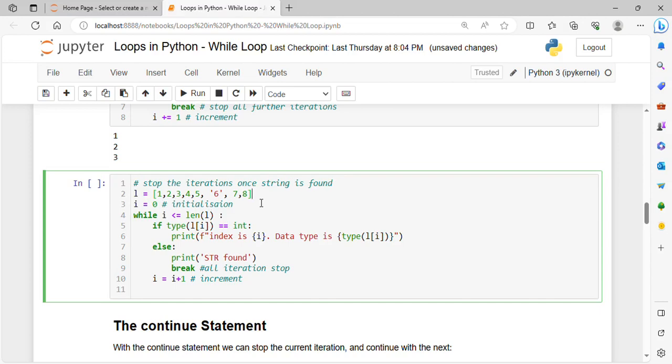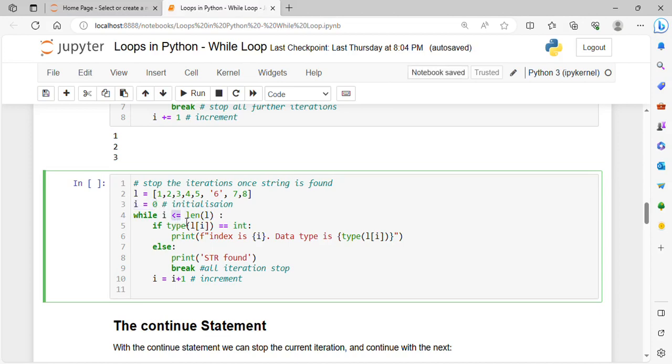So this is my list, then goes my initialization I equals to 0, and I put the basic condition, because I want to iterate over a list. So I less than or equal to length of L. Remember, here I have initialized I equals to 0, that's why I have used less than or equal to.